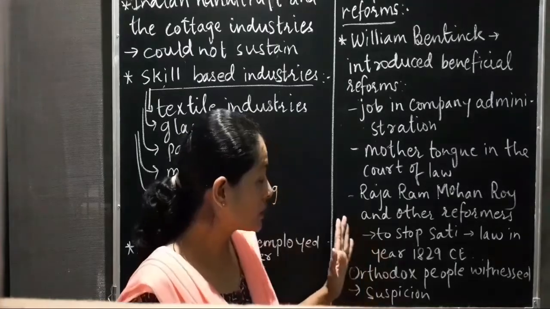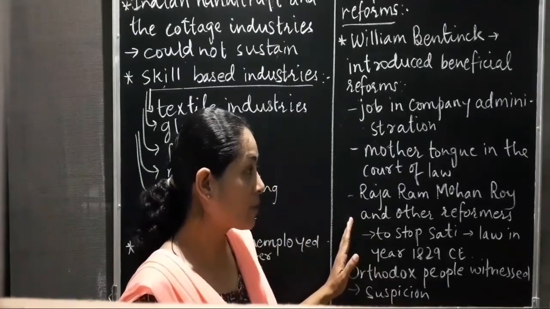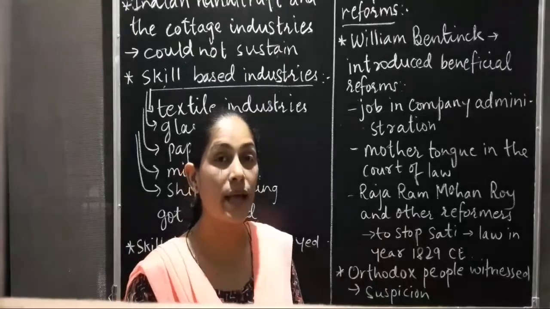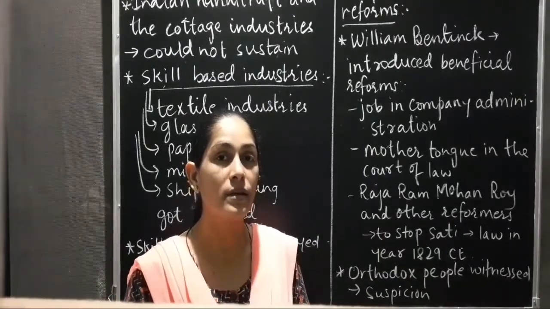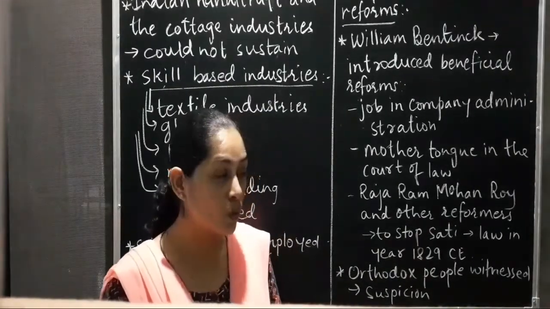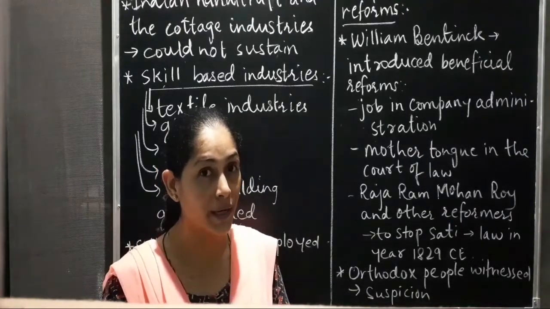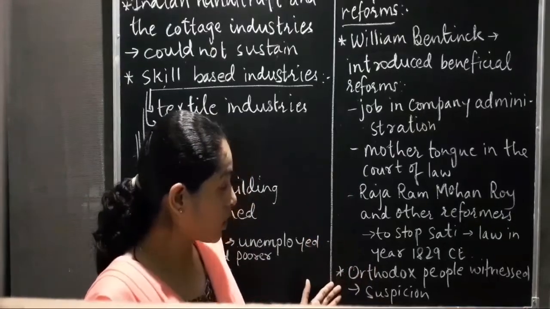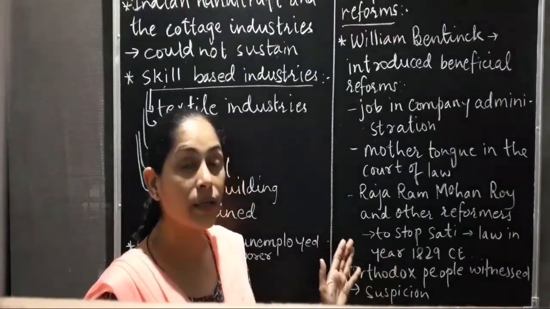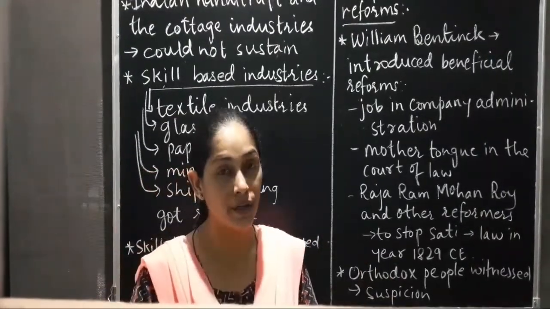But other social reformers like Raja Ram Mohan Roy, Jyotiba Phule, Dayanand Saraswati and Swami Vivekananda wanted to change the evil customs which were prevalent during that time. So like this, the Orthodox people thought that the Britishers wanted to destroy our culture.